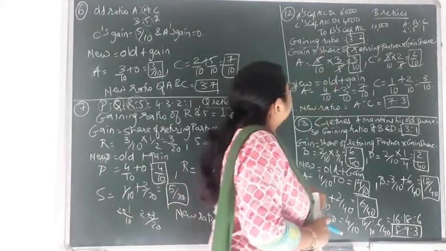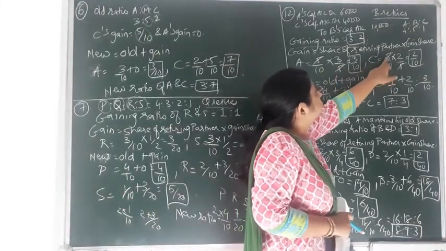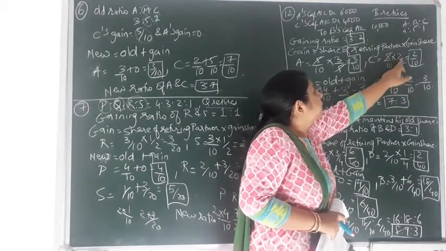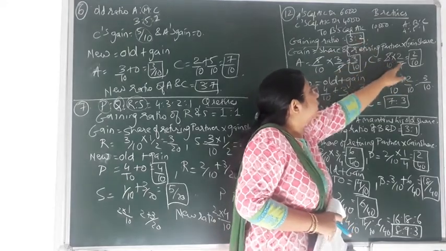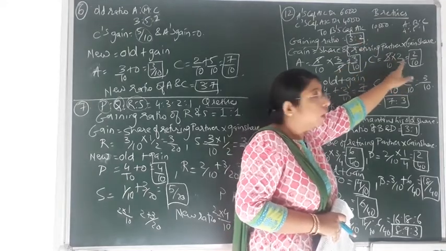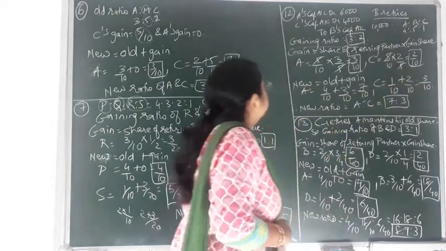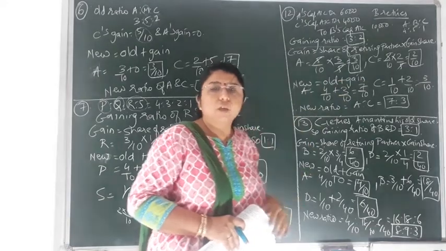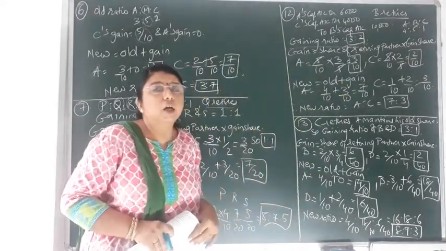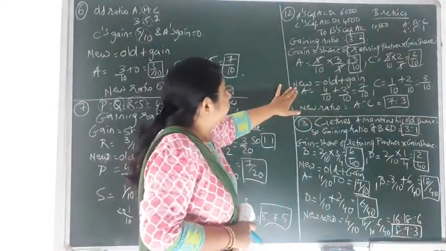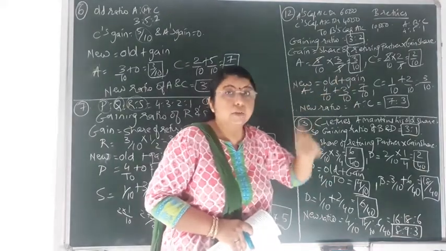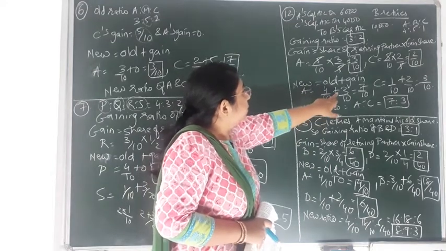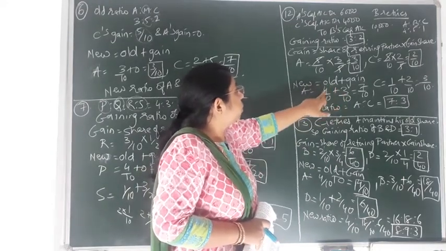In the same way for C. C is equal to, share of retiring partner would be same for both. That is 5/10 multiplied by his gaining share, that is 2/5. Again 5 cancelled. So remaining that would be 2/10. So from this we get the gain, that is 3/10 and 2/10. Now after getting that gain, we have to find the new ratio. Always in the new ratio we have to apply gain, not gaining ratio. Okay. So over here A is equal to 4/10 plus 3/10, old ratio. What is the old ratio of A?